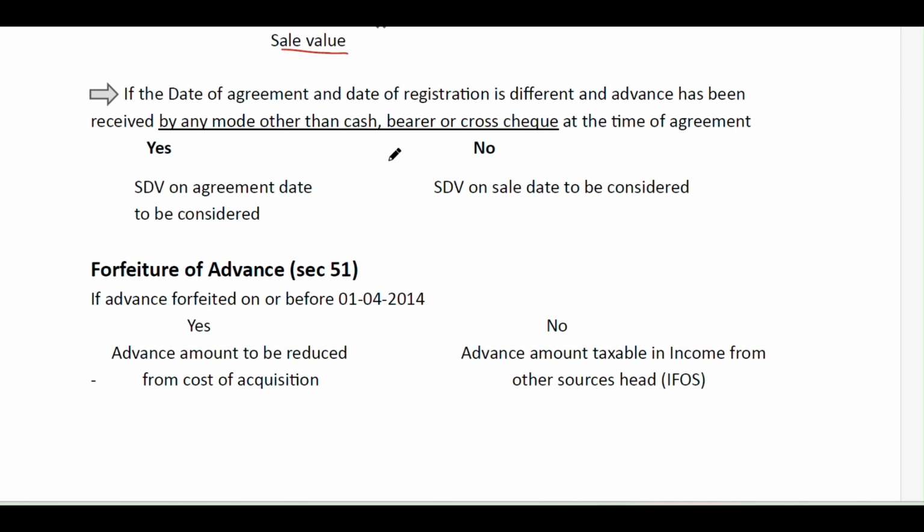If there is an agreement between the buyer and seller, and any advance is received by a mode other than cash, bearer cheque, or crossed cheque, then the stamp duty value is considered as on the agreement date. If the advance is taken by cash, bearer cheque, or crossed cheque, then the stamp duty value is considered as on the sale date.